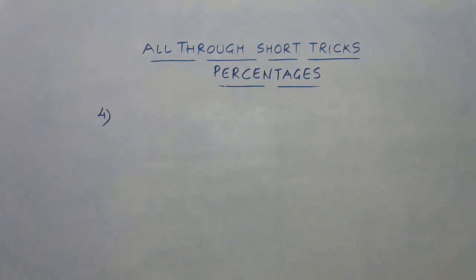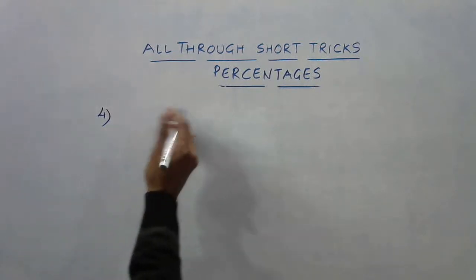Okay, so again a problem which normally comes in examinations, quantitative aptitude papers, and this will obviously need a little bit of thought.